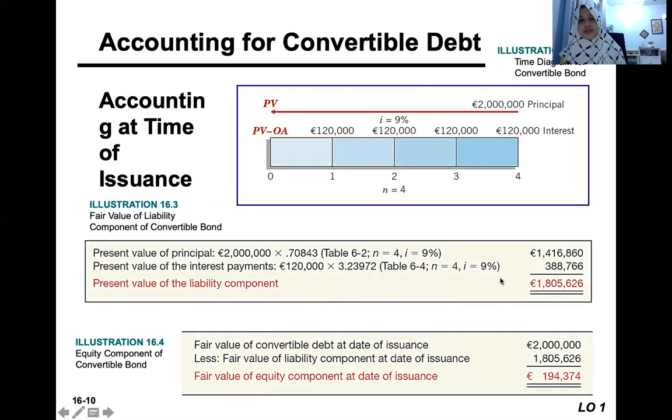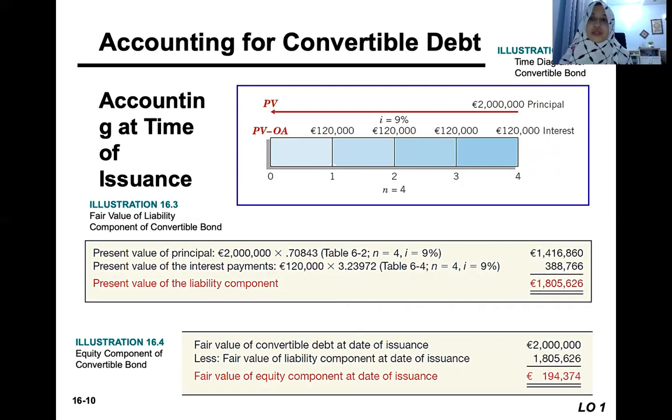So we get the present value of the debt component of 388,766. The total of the present value of principal plus the present value of the interest payment gives us the total present value of the liability component.